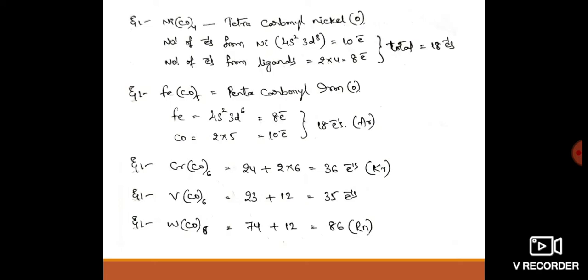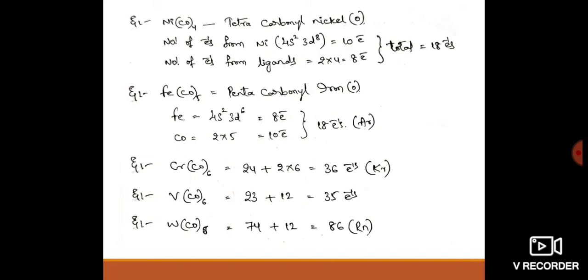Then another one is hexacarbonyl chromium. Here the atomic number of chromium is 24 and the ligands are 6. Each ligand donates 2 electrons, so 2 into 6 is 12, and the total is 36. It also attains the krypton electron configuration, which we have already discussed.